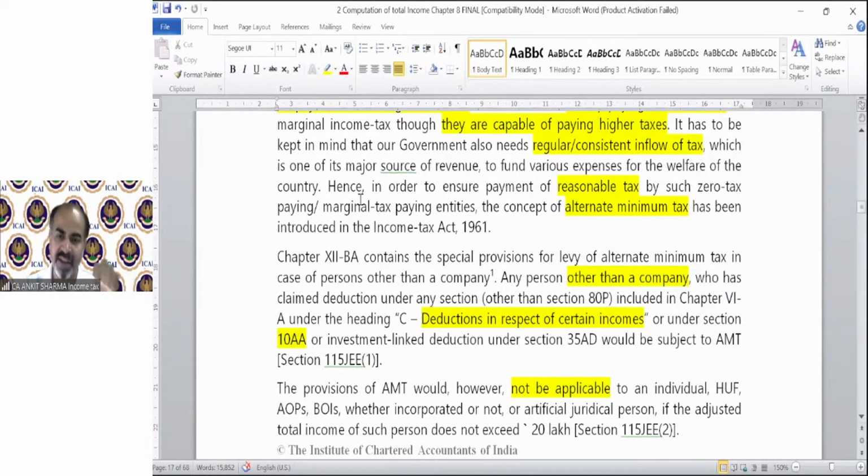Section 35AD, 10AA, and 3 reductions under chapter 6A: 80QQP, 80JJAA, 80RRB, or investment linked reduction of section 35AD would be subject to AMT.